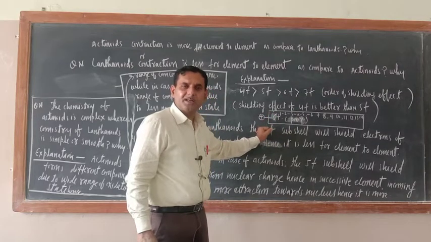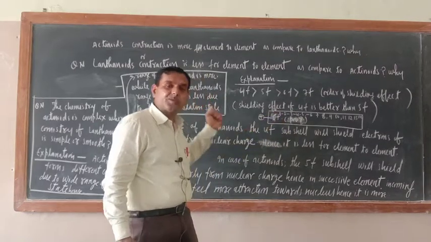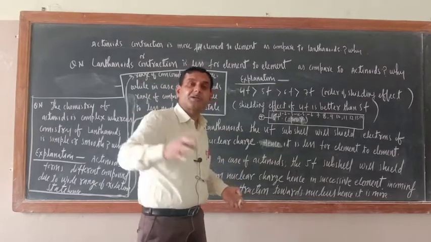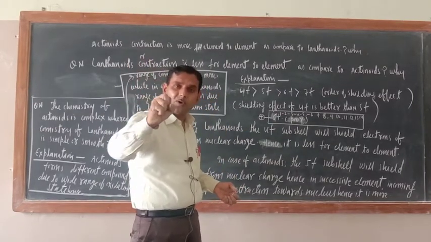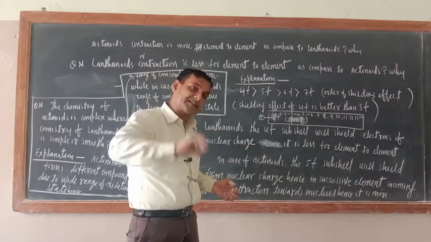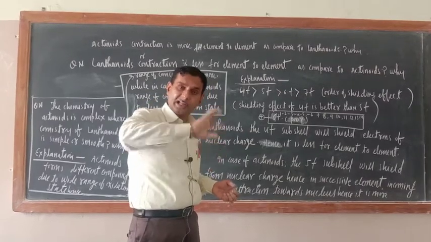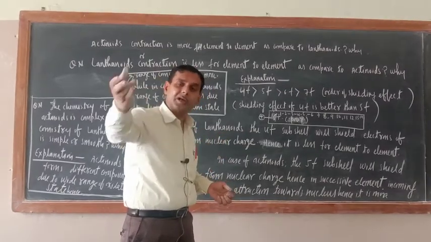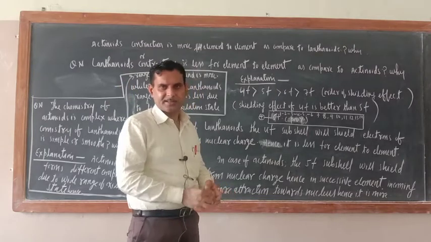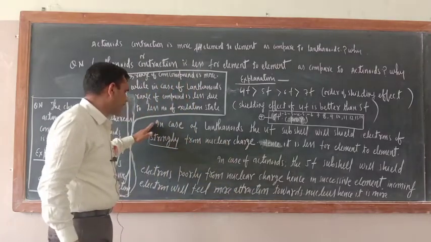Then what would be there? Now they will be attracted towards the nucleus very much. So the actinide contraction is more as compared to lanthanide contraction, element to element. This is the reason. I hope that you have got. I wrote here. Just see.